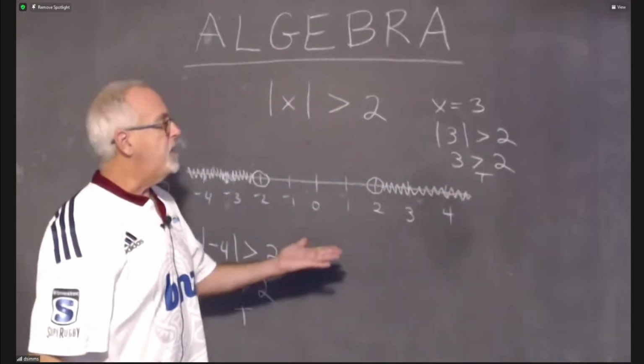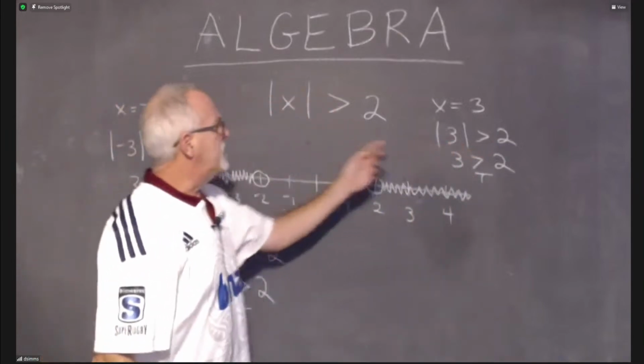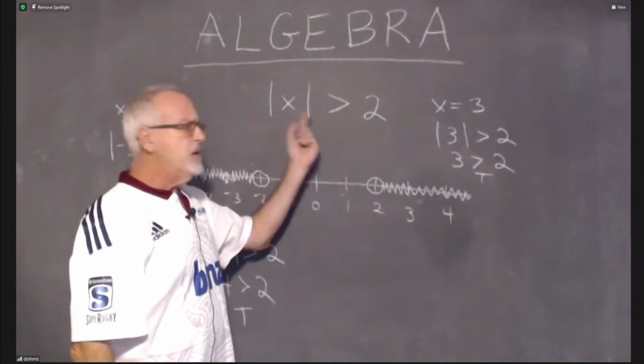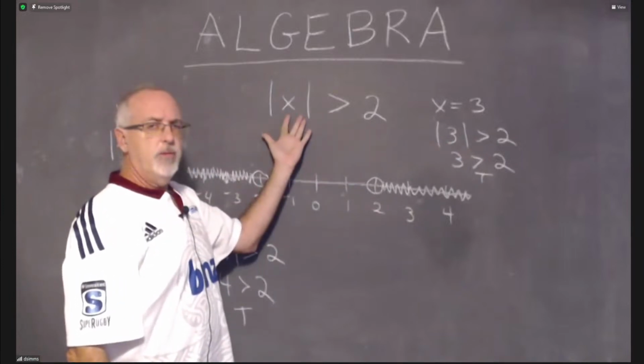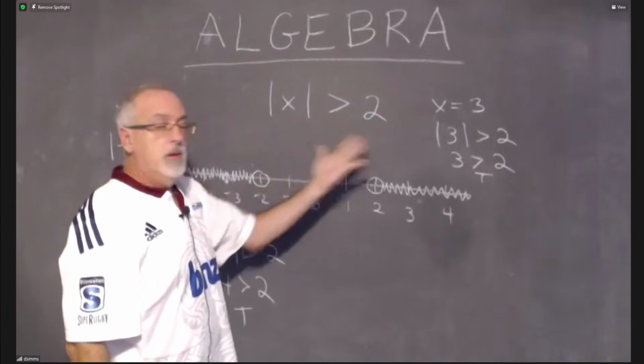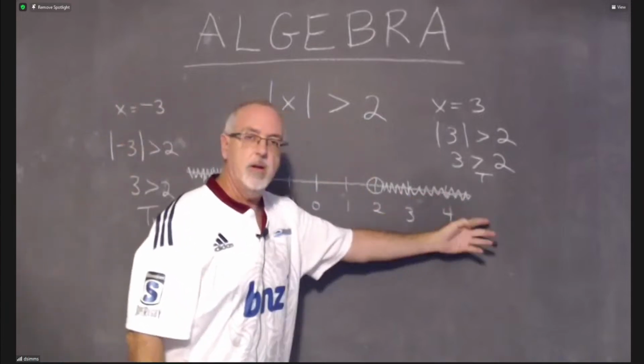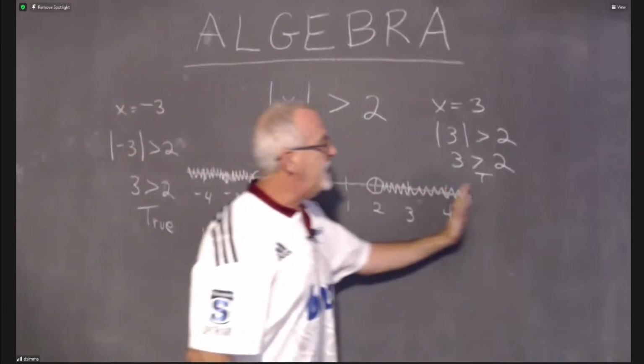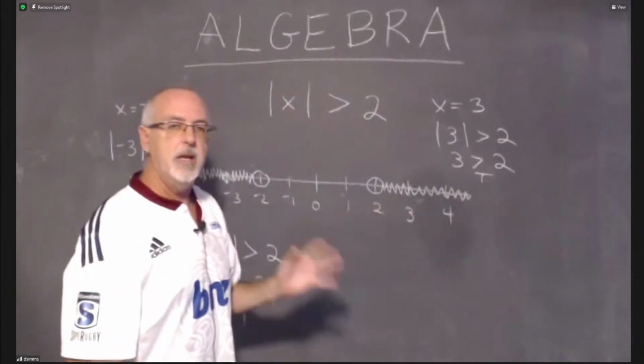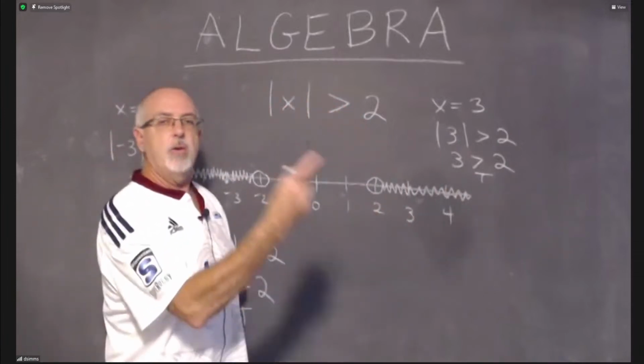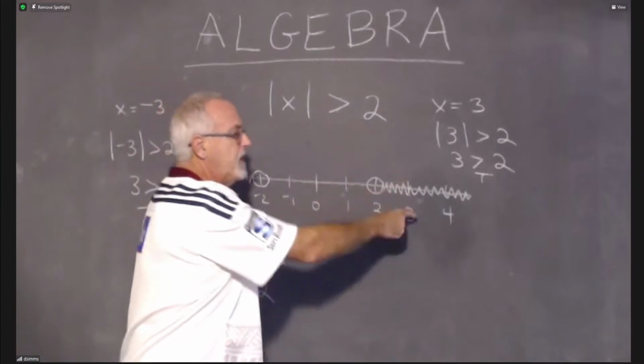How about 4? I'm going to do it without writing it down this time. The absolute value of 4 greater than 2. The absolute value of 4 is 4. Is 4 greater than 2? Yes. So the fact that I shaded over including the 4 makes sense. Shading this way is going to be correct for the answer. And of course, numbers larger than 4 are also going to work.